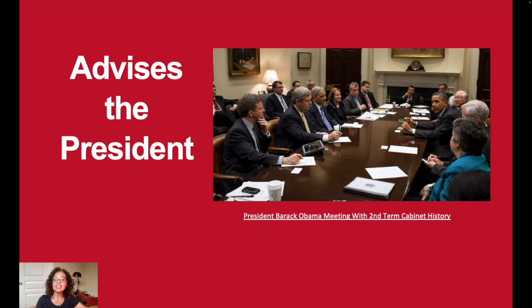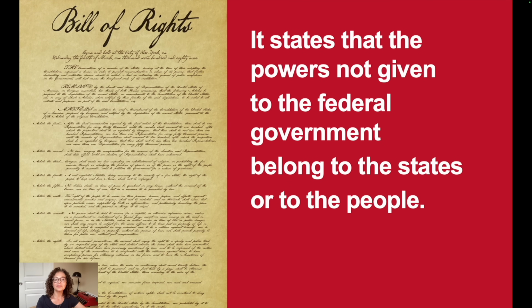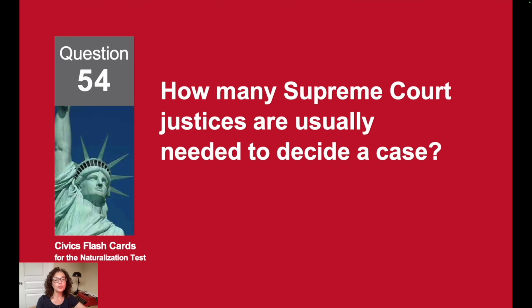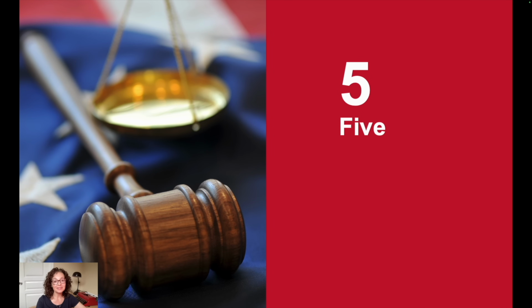What does the president's cabinet do? It advises the president. What is the purpose of the 10th Amendment? It states that the powers not given to the federal government belong to the states or to the people. How many Supreme Court justices are usually needed to decide a case? 5.